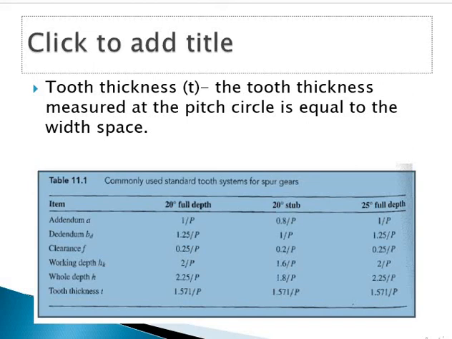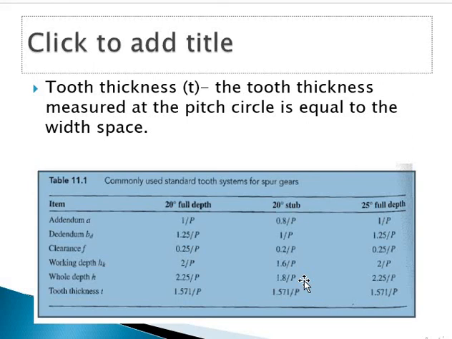Some of the tooth systems we can see are 20 degrees full depth, 20 degrees stub, and 25 degrees full depth. Here addendum is clearly mentioned as 1 by p, 0.8 by p, and 1 by p, and the dedendum is 1.25 by p, 1 by p, and 1.25 by p.